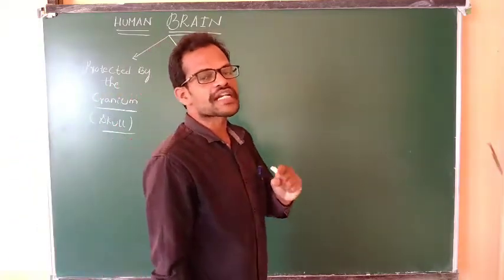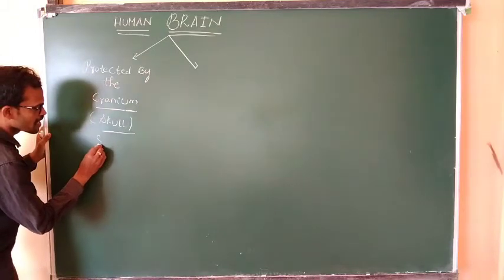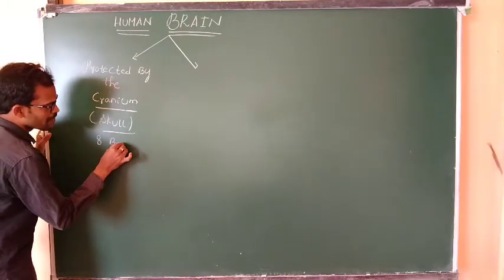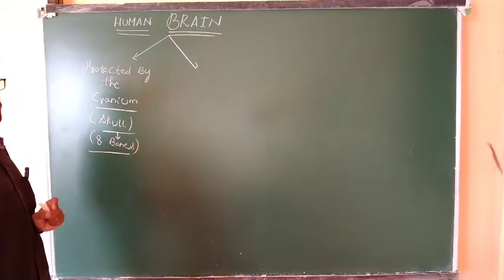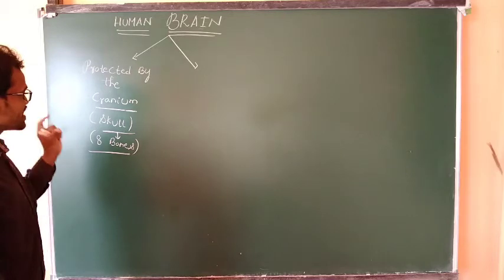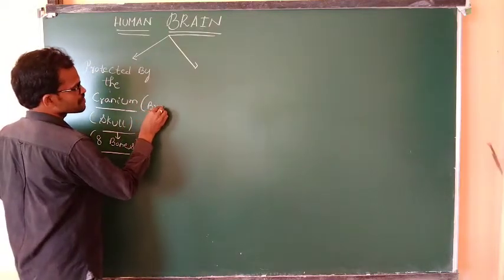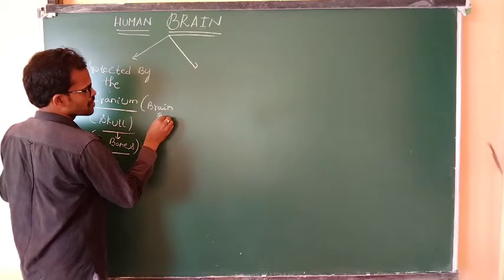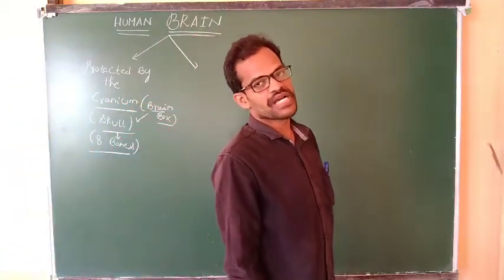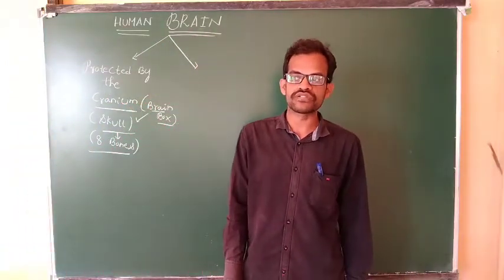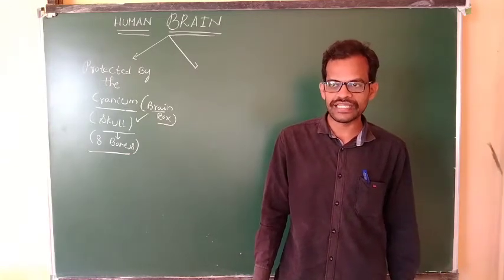The brain is protected by how many skull bones? 8 skull bones. The brain is protected by the cranium. Cranium is nothing but a brain box. The brain box is known as the skull. The skull is made up of 8 bones. These 8 bones protect the brain.